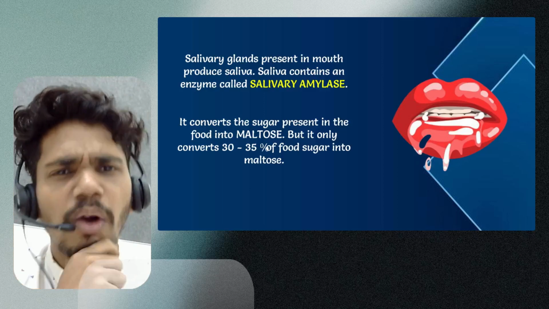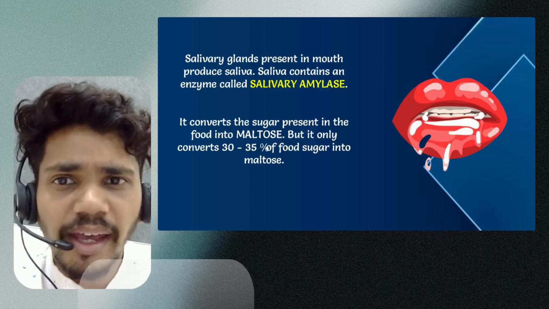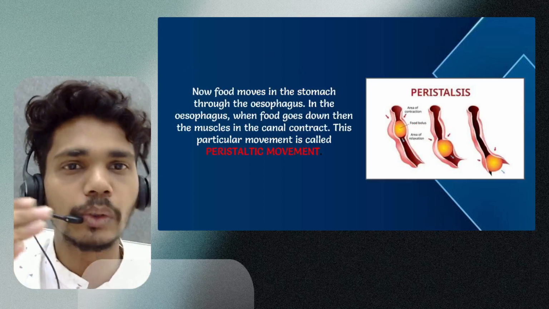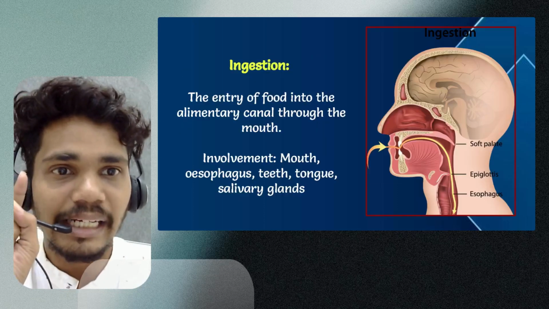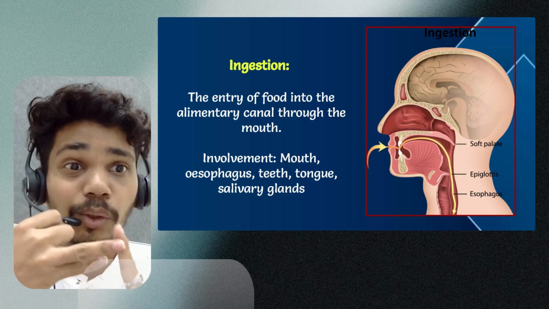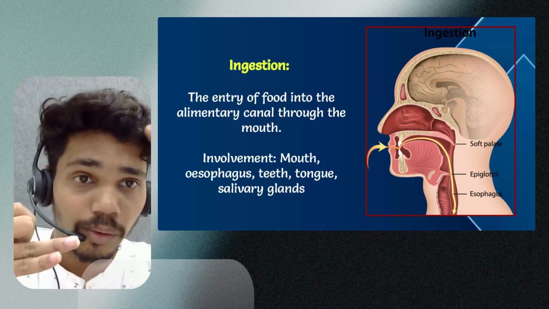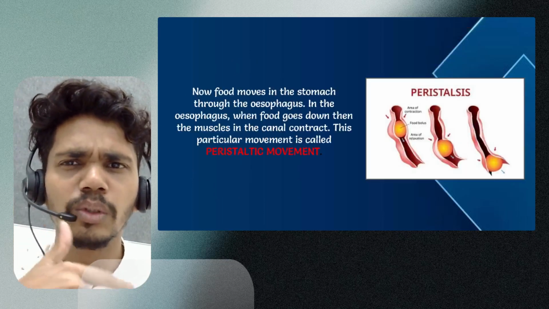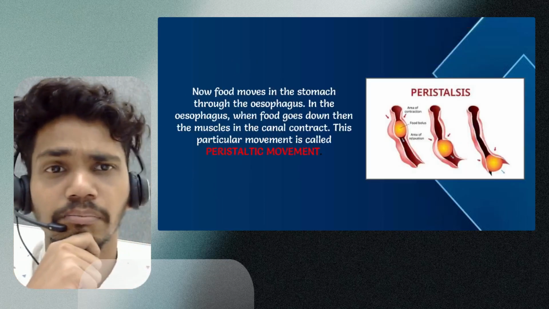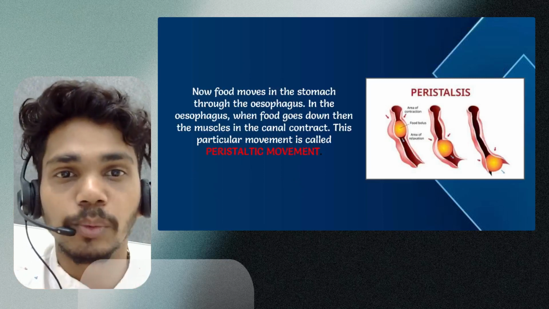Yes, exactly. Then what happened to the food? It goes to the next place, where? See, as we mentioned over here, what is the entry point? Mouth. After that it will go to the esophagus, it's just a pipe, right? To carry food in the forward direction. Yes, but how does the food go into the next compartment? That's the question. So what is the answer?